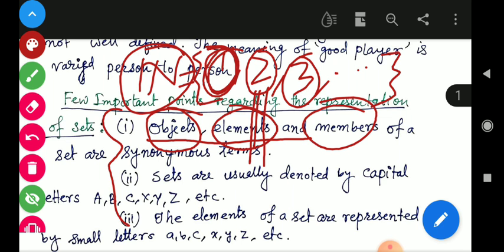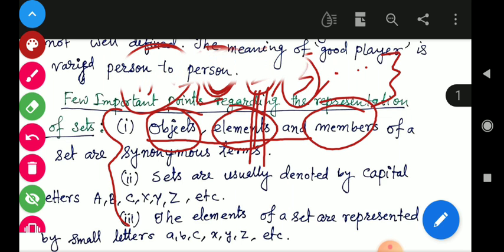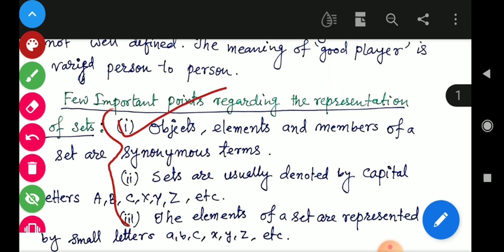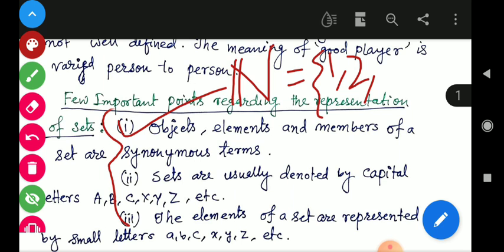So 1, 2, 3 individually, each is an element, a member, and an object of the set of natural numbers. This thing we have to remember. The first point: object, element and member mean the same. Second point: sets are usually denoted by capital letters. When I wrote natural numbers, N was a capital letter, 1, 2, 3, dot dot dot, all natural numbers.